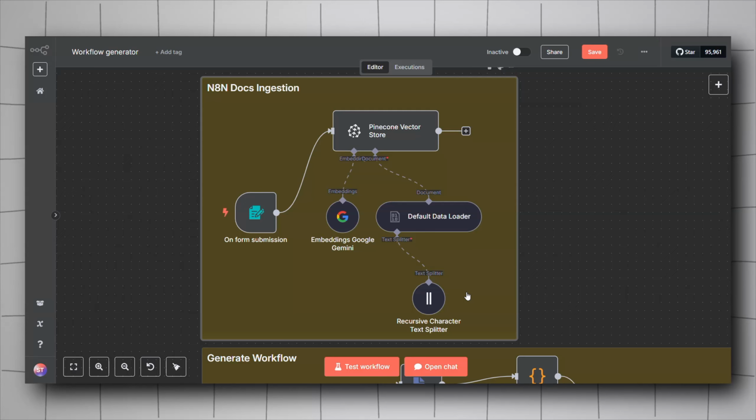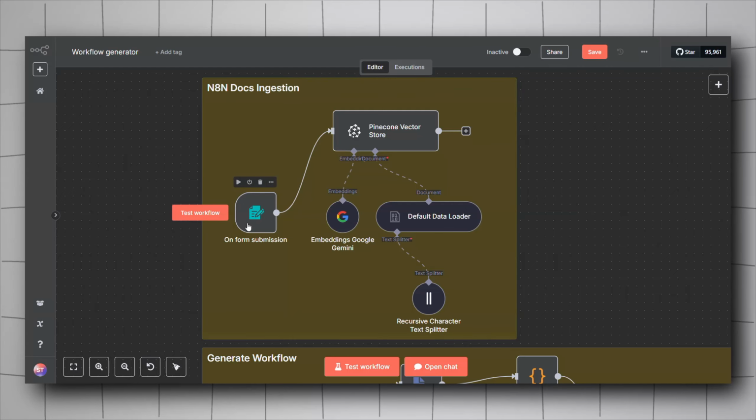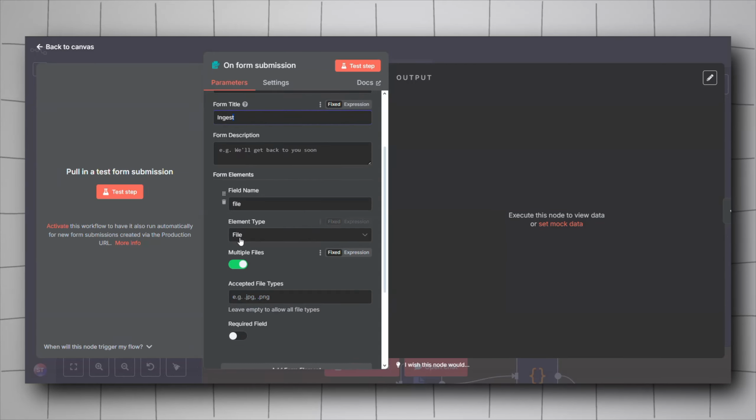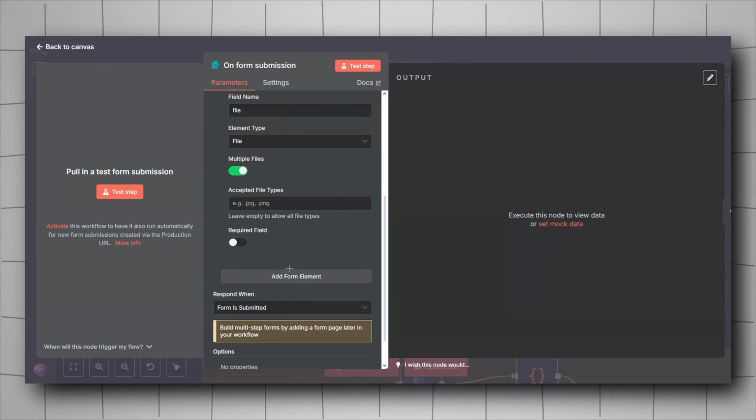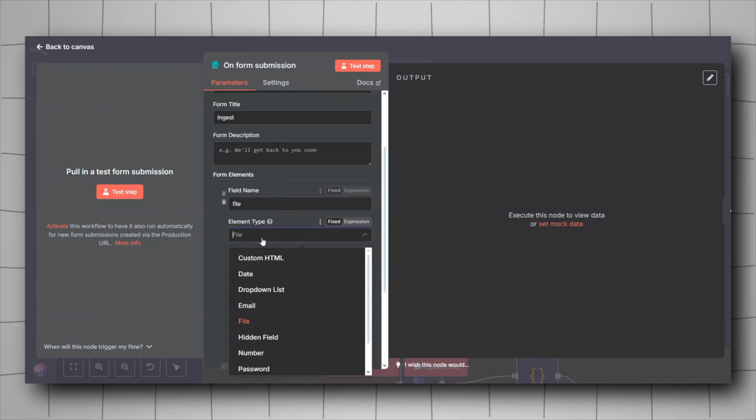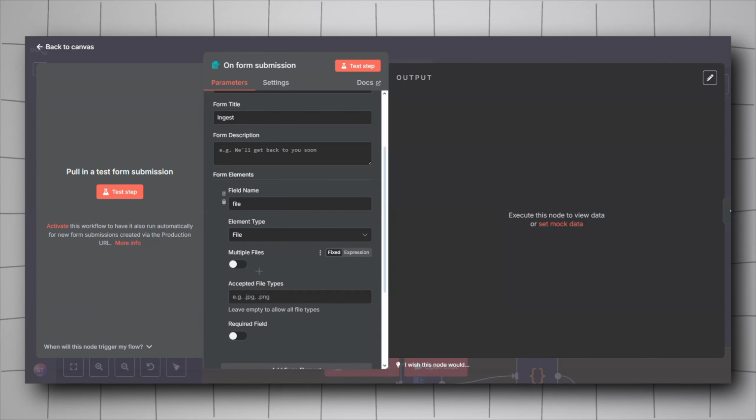Let's dive into the workflow a bit. Add the On Form Submission node, and then it will give you something like this. You will need to configure it, just give it a title, and a description if you want. But the most important part is to include a form element. Just click on add form element, give the field a name. I named it file. Set the element type to file, and then you can deactivate multiple files here, and leave this as it is.